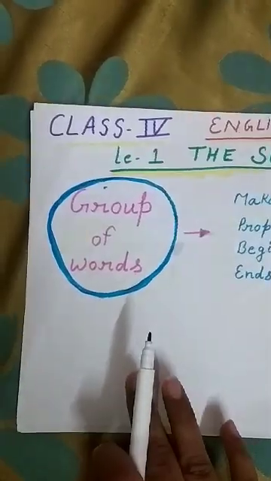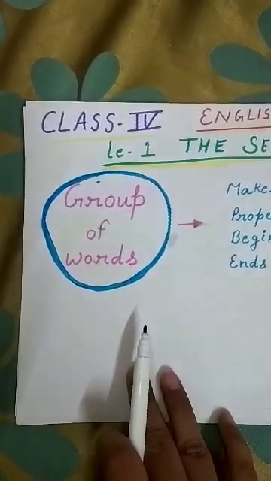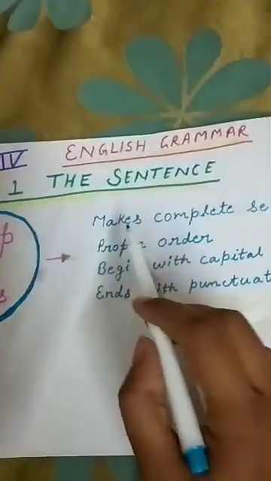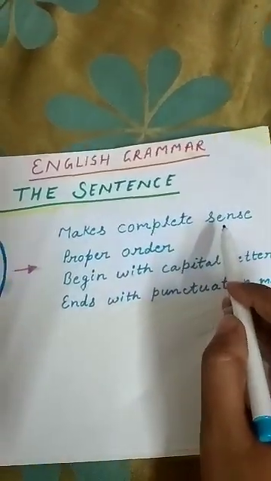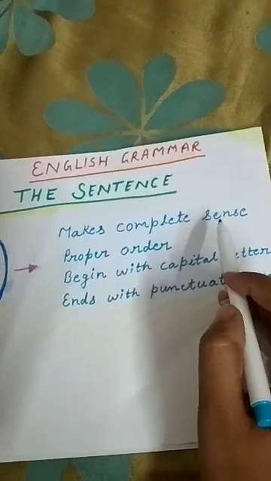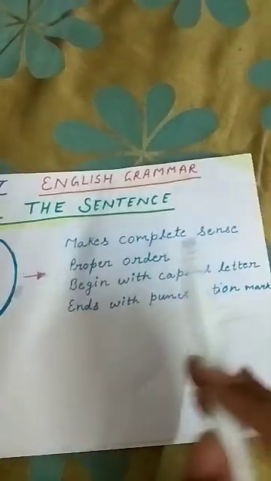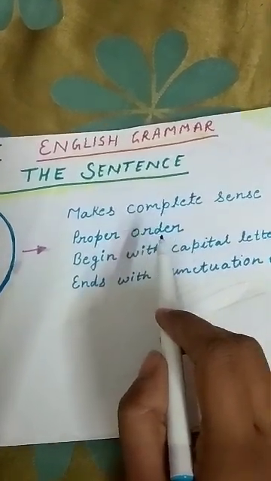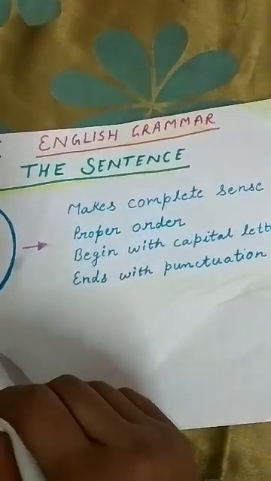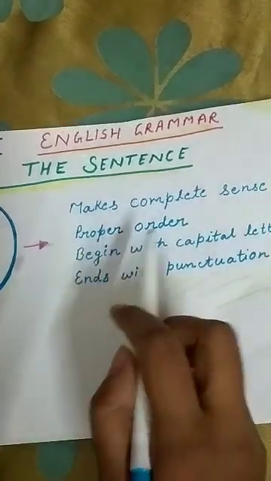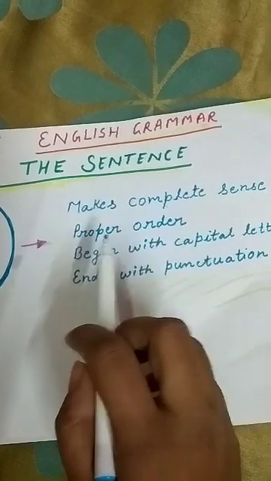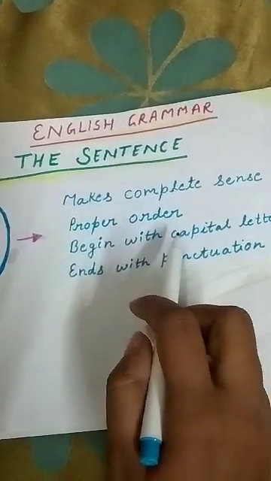See, what is a sentence? A sentence is a group of words. The group of words that makes complete sense is called a sentence. The sentence should be in proper order. Whatever group of words we are taking, it should be properly arranged. If it is not arranged properly, then it will not be called a sentence.